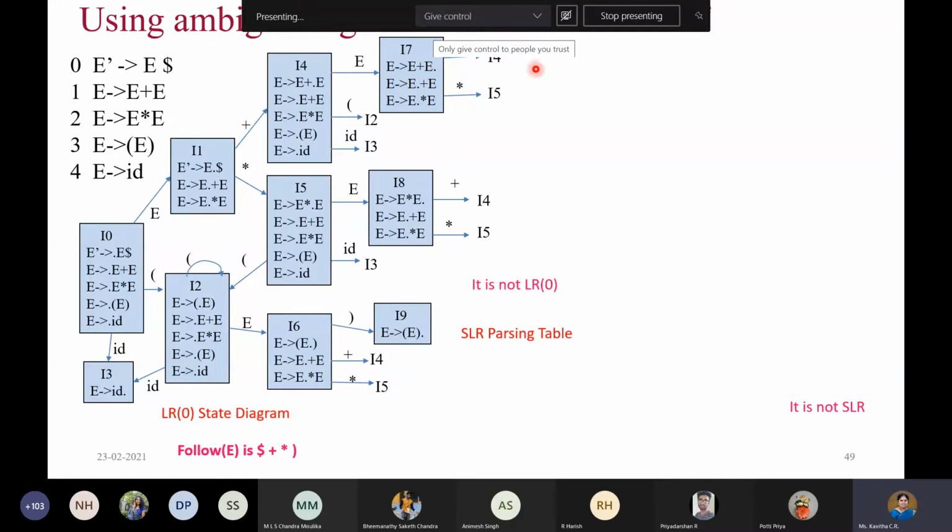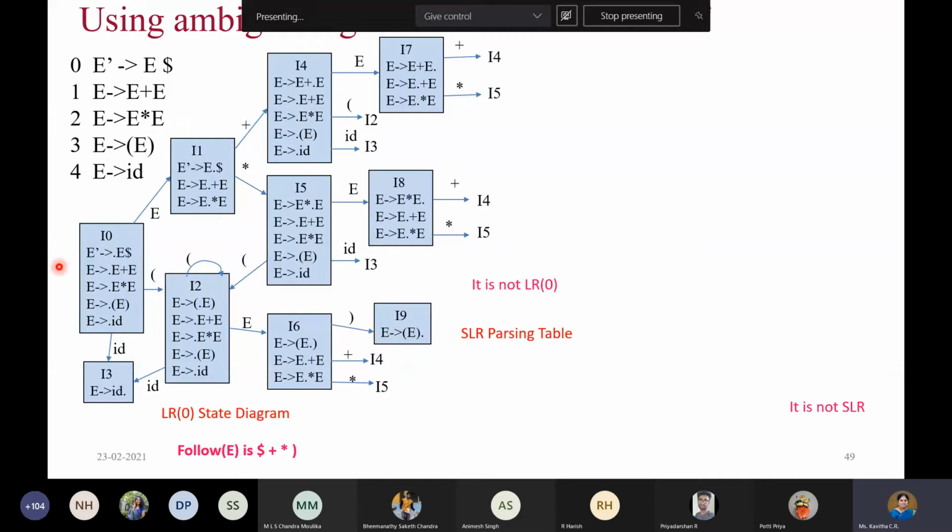For the second rule, when you read plus, you are going to get the same thing like I4. Similarly, when you read star, you will get I5. So we are going to reuse the states. In I8 also, when you read plus, it goes to I4. When you read star, it goes to I5. Okay, and that's it. Here already we have finished, and I9 is already completed.